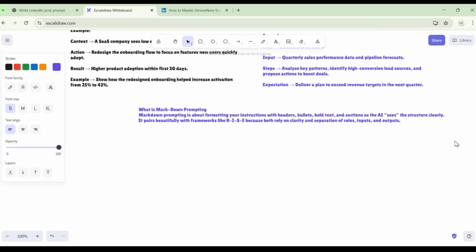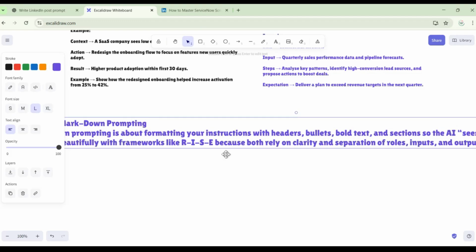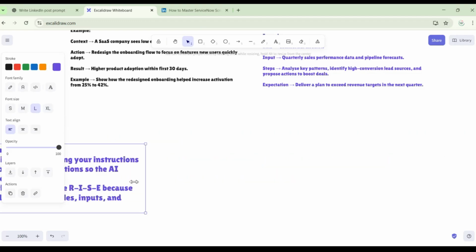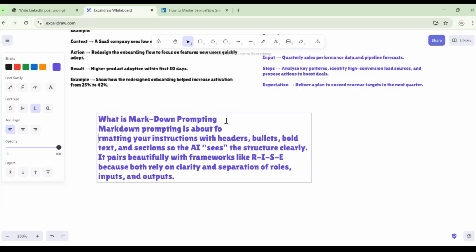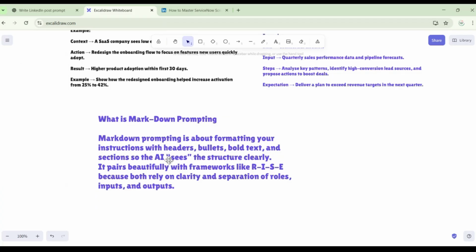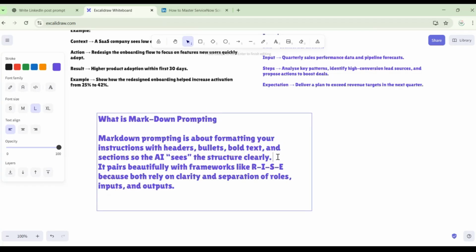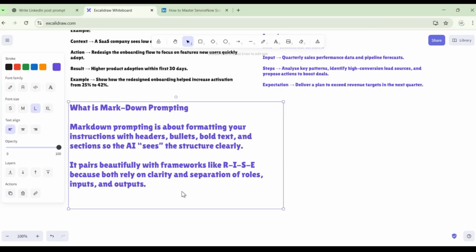I hope now at least this gave you clarity. What is this markdown prompting? Yes or no? This is very important. So, what is markdown formatting? Markdown prompting is nothing but how well you are structuring your prompt.